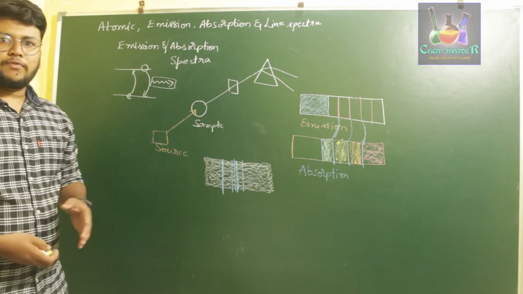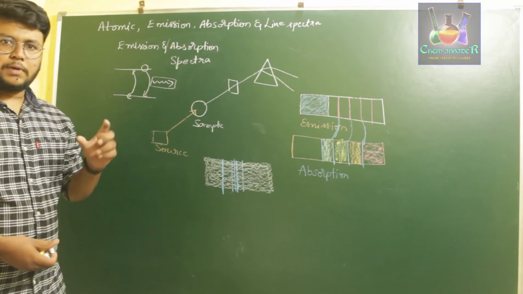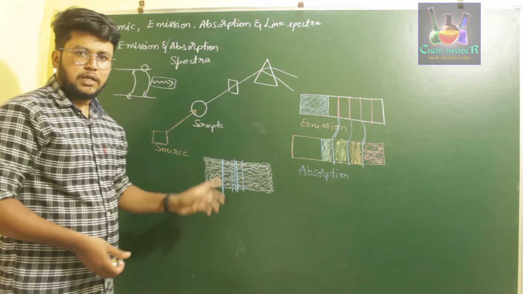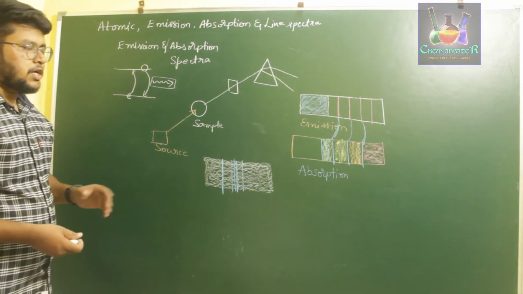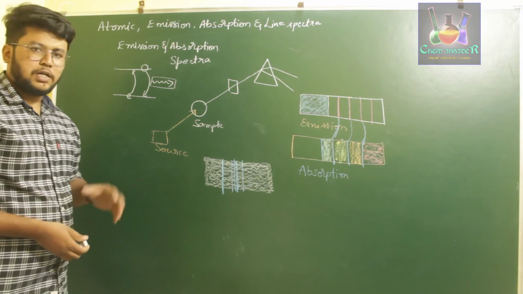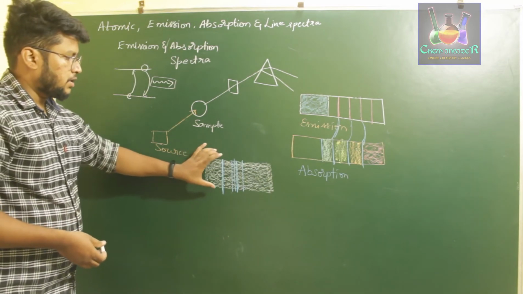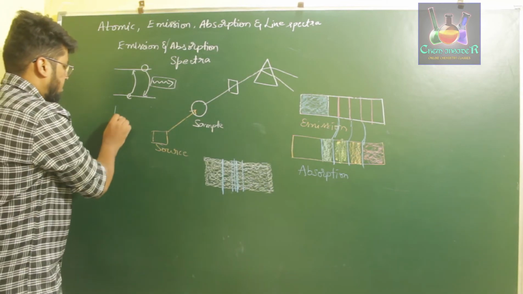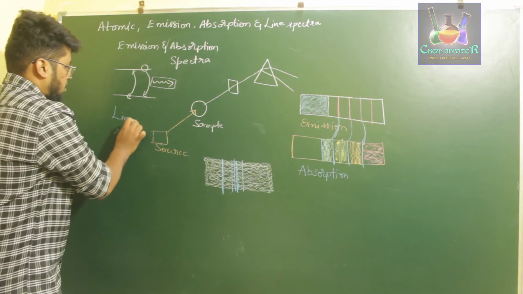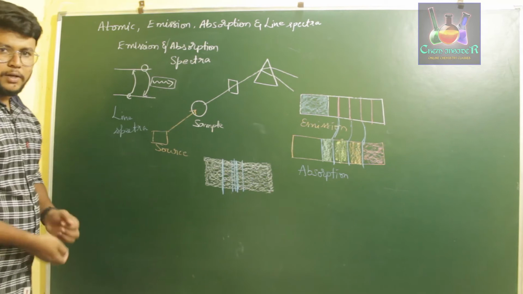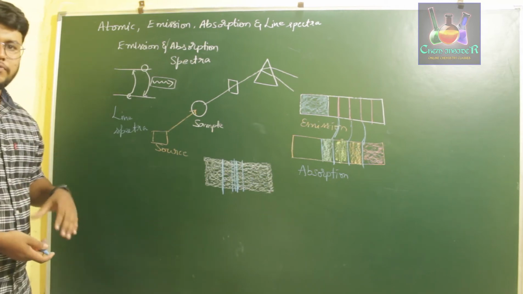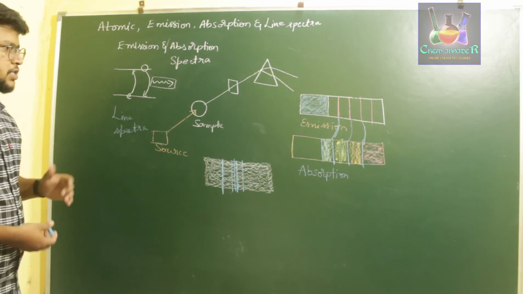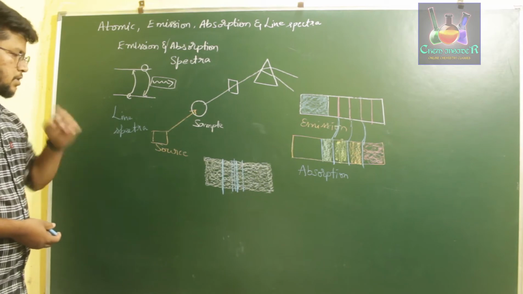A good example is a barcode. If you observe the barcode on normal packed items, you'll observe white and dark lines present one after the other. Similarly, in the case of atoms in the gaseous phase, we observe a similar kind of spectrum, where the spectrum is separated by discrete dark lines, and that type of spectra is called line spectra or atomic spectra. If those spectra are observed in the case of emission of an atom, then it is called the line emission spectra of an atom in its gaseous phase. Okay, so this is about line emission spectra of a gaseous phase.